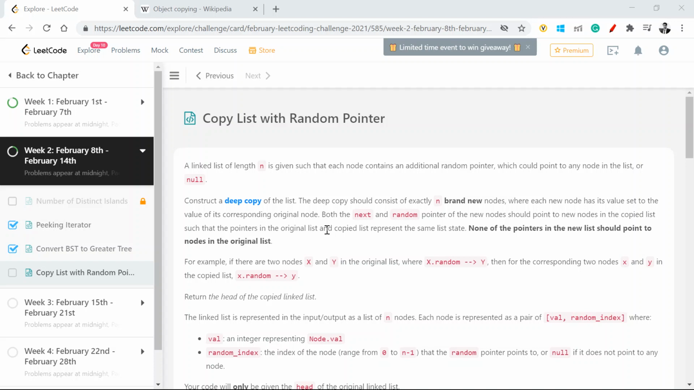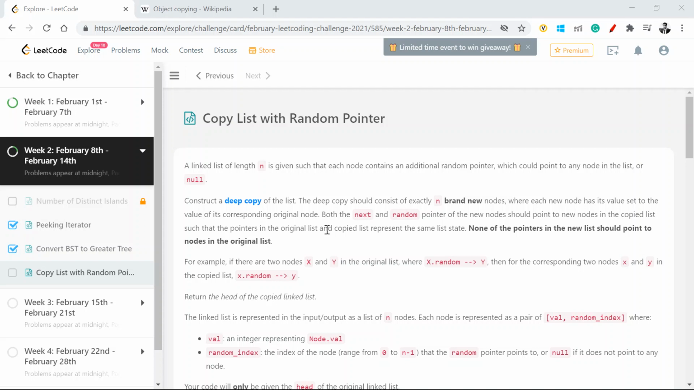Now, what this question says is we are given a linked list of length n such that each node contains an additional random pointer, which could point to any node in the list or null. We need to construct a deep copy, and a deep copy consists of exactly n brand new nodes, where each new node has its value set to the value of the corresponding original node. Both the next and the random pointer of the new node should point to the new nodes in the copied list.